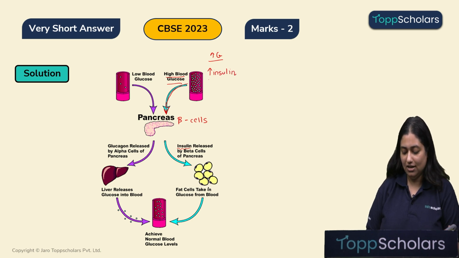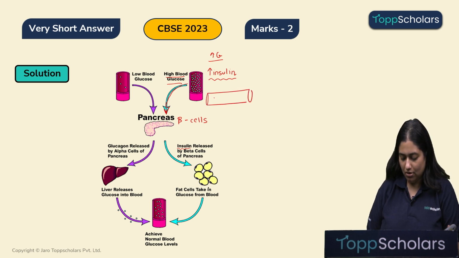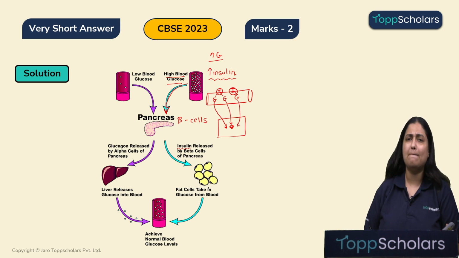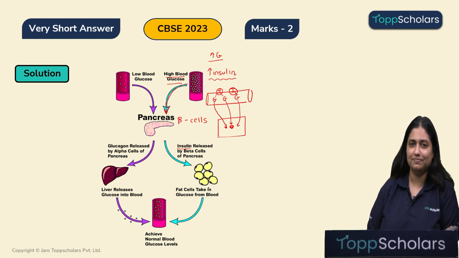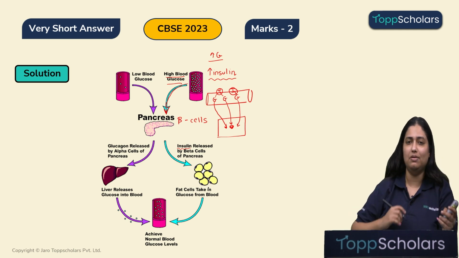Now children, remember insulin is like a pusher hormone, meaning, when glucose is present in huge amount in the blood, and insulin is secreted, insulin, let me draw insulin over here, this is the insulin for example, will push this glucose into the fat cells and in the liver cells, muscle cells and so on. That means it will push all this glucose outside the blood.